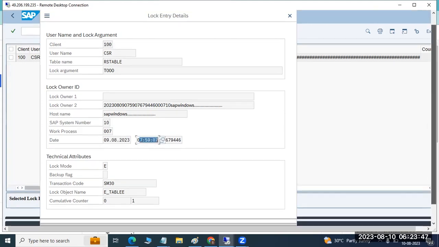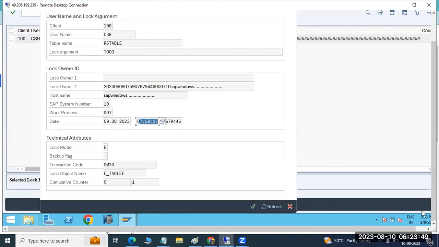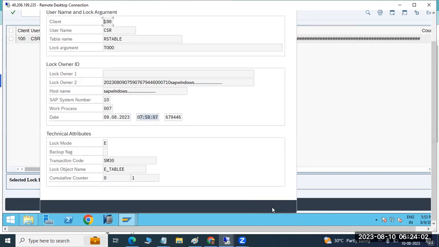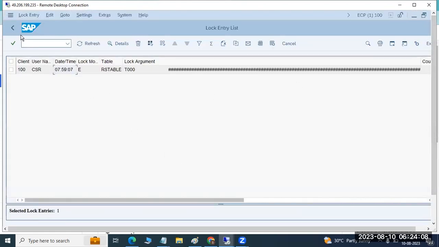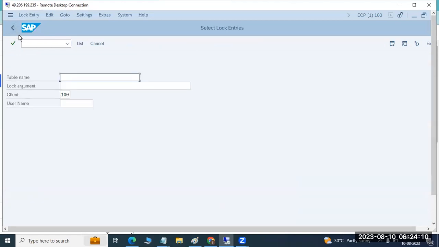At 7:59 we created the session yesterday. So we have the next 2 hours. He locked the transaction at 7:59, went outside, and he still has the session open. So this is the person. Like that, we can detect issues in our systems and we have to inform. Why? Because when the business logs in and detects it, he will raise a ticket.